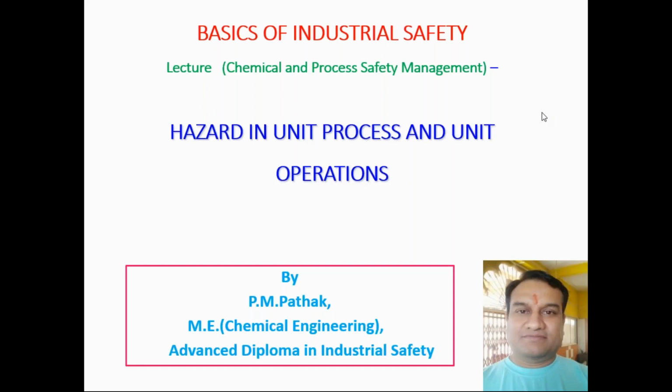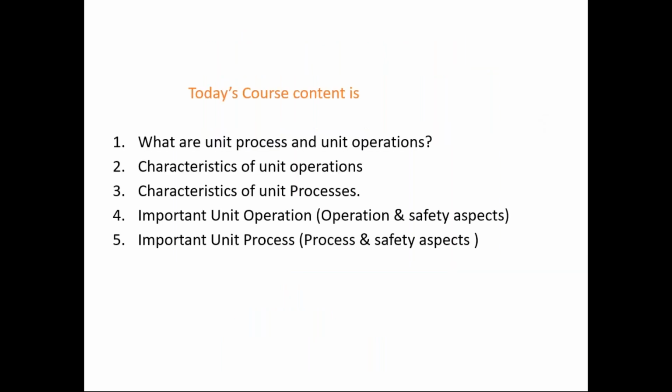So I have just now mentioned that there are some unit operations and unit processes in the chemical industries. So what are the unit operations and what are the unit processes, and then the different hazards present in those chemical industries. So first of all, we must know exactly what these unit operations and processes are, and the examples. So unit operation is nothing but a physical change, right?